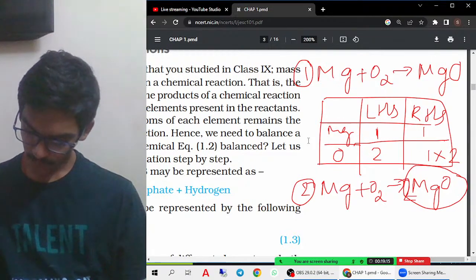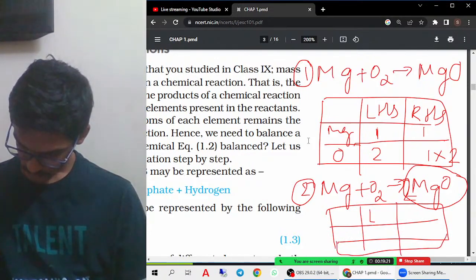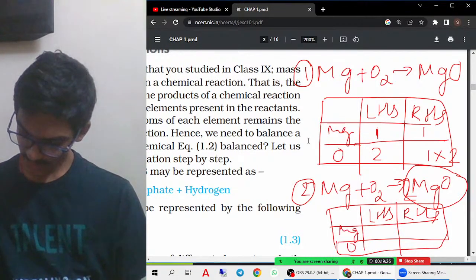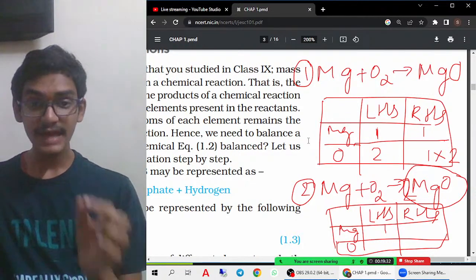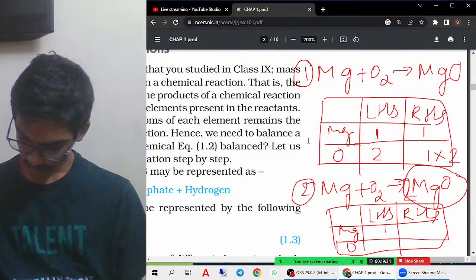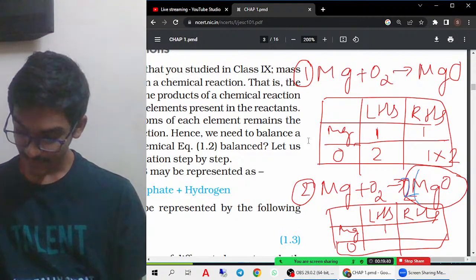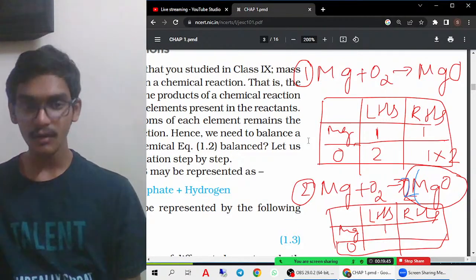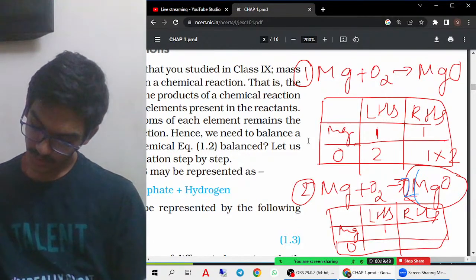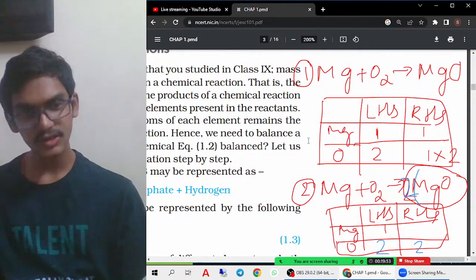Now, if you see here, what happened? Again we'll draw a table. Mg, 1 is there. On RHS only 2. Whenever we write 2 in this form, this 2 is applicable for Mg as well as for O, that means for oxygen. So oxygen is balanced because here 2 oxygens are there and here 2 oxygens are there.